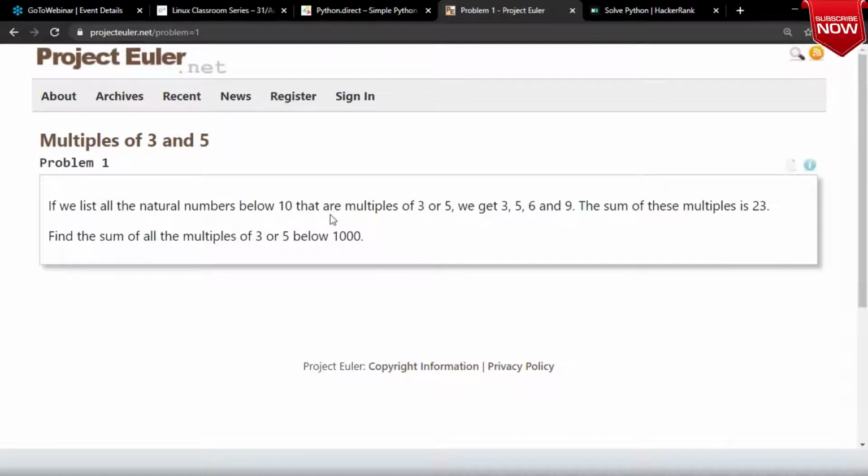So if you list all the natural numbers below 10, this is what it is. And then the sum of all the multiples of 3 or 5. Okay. Right. So then basically it will be 23.